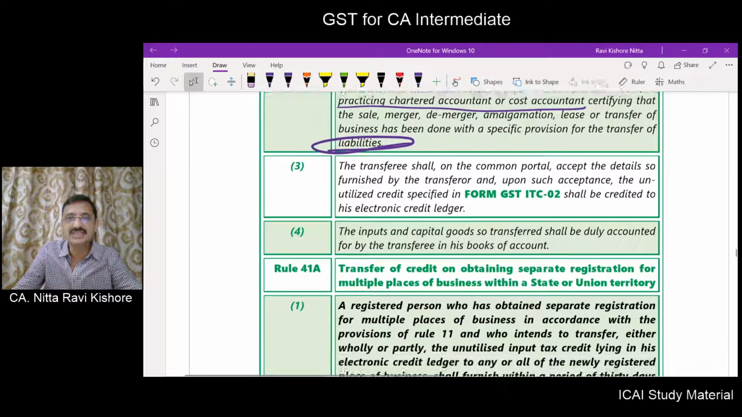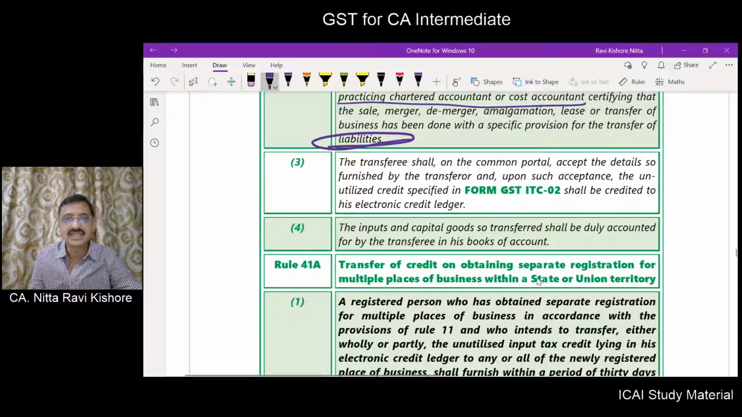Now what does the transferee have to do? The transferee should, on the common portal, accept the furnished details, and upon such acceptance, the unutilized credit specified in ITC 2, which has been filed by the transferor, will get credited to the electronic credit ledger of the transferee. Now the transferee has to account for this in his books of accounts.